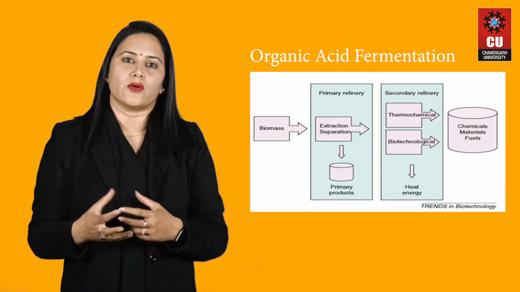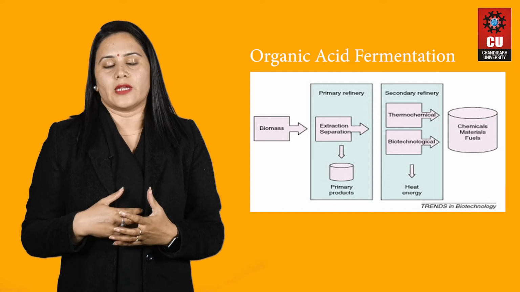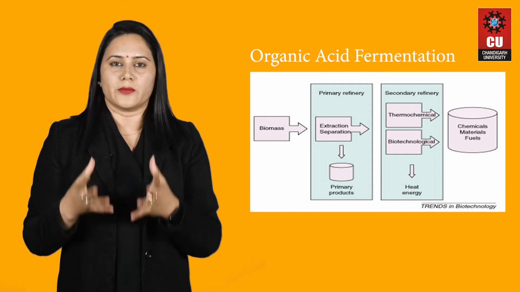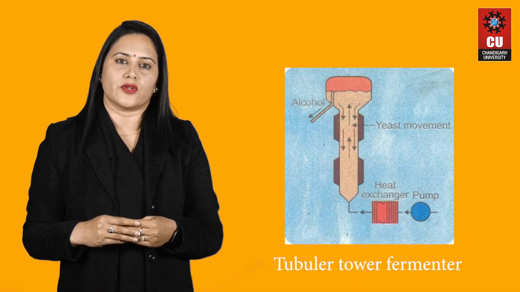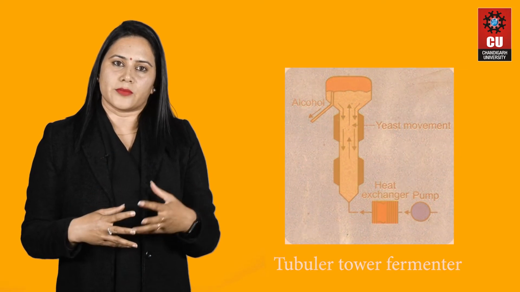So we need to understand how they are produced. For that purpose, it's important that you study microbiology in detail and understand how these processes occur, because each separate process has its own phenomenon within an industry. Then tubular tower fermenters also help in the production of these organic substances.